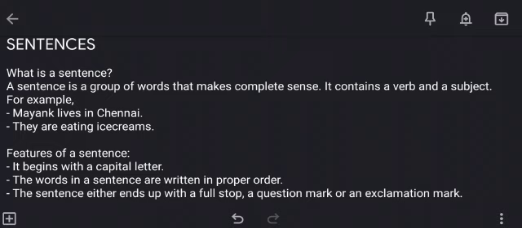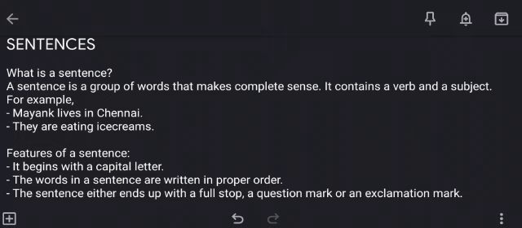For example, Mayank lives in Chennai. Mayank is the subject and lives is the verb. So this sentence actually makes sense. Next example, they are eating ice creams. They are the subject and eating is the verb. So it makes sense. Now sentences have their own features and 3 of them are listed.